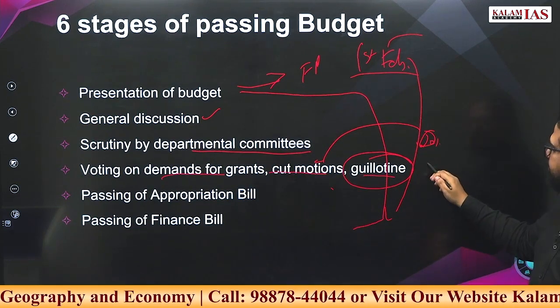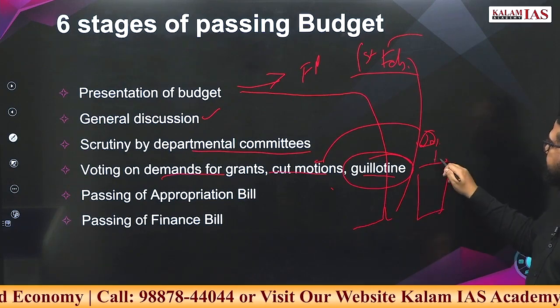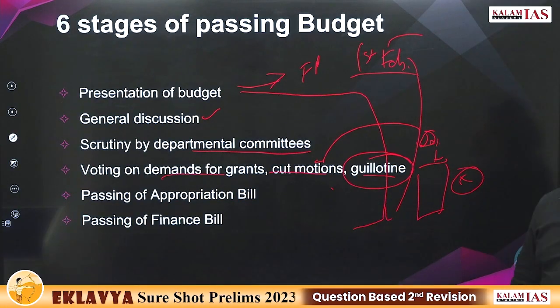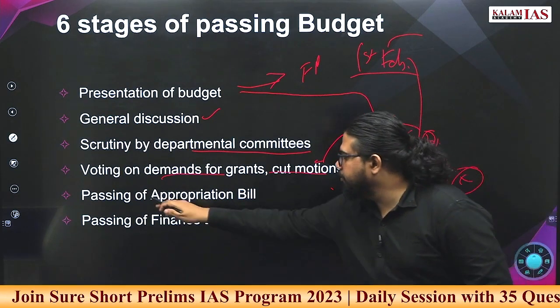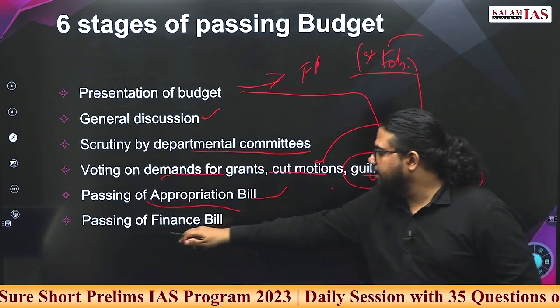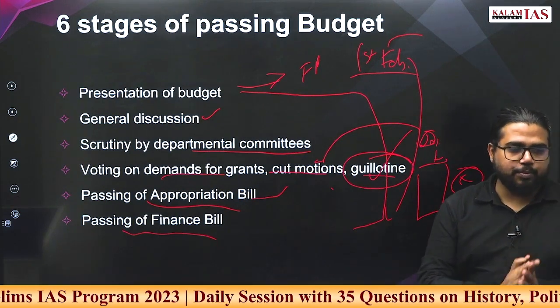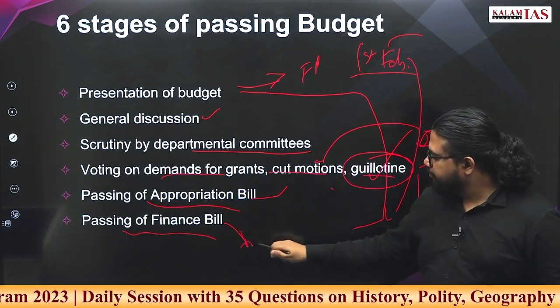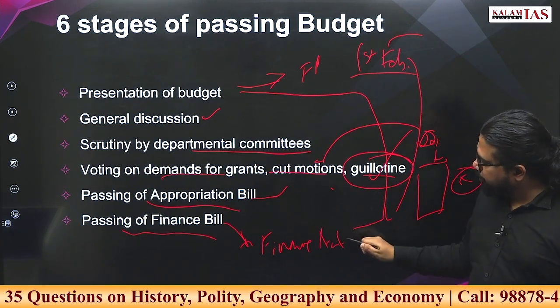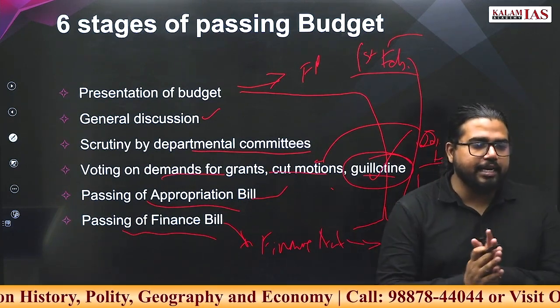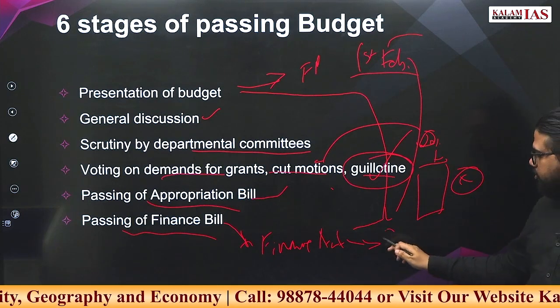The rest of the budget will be put under one section and a single voting will be done. Such a process we call guillotine. Then there will be passing of the appropriation bill, and the last stage is passing of the finance bill. The Finance Act gives the executive the power to take money from the Consolidated Fund of India.